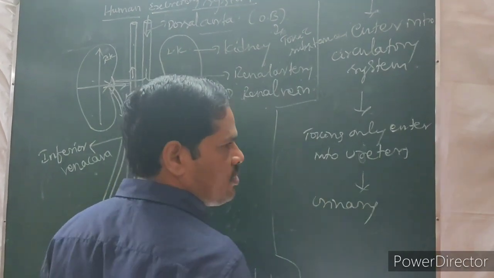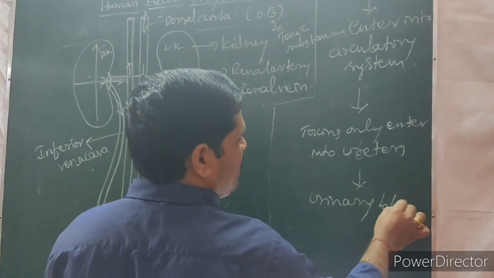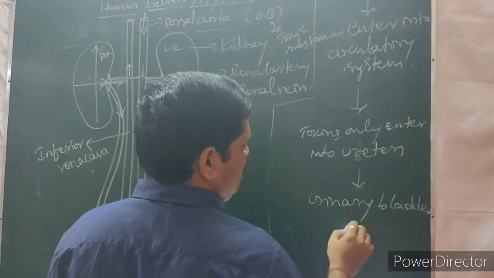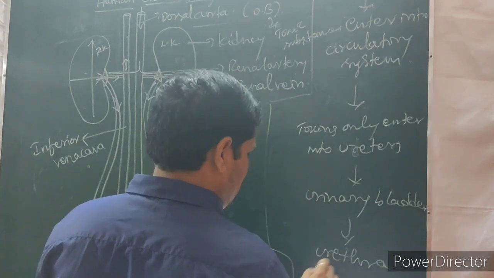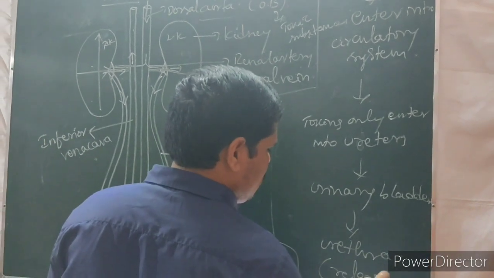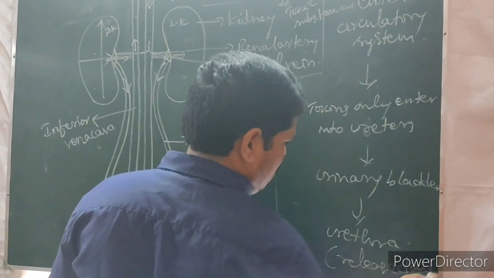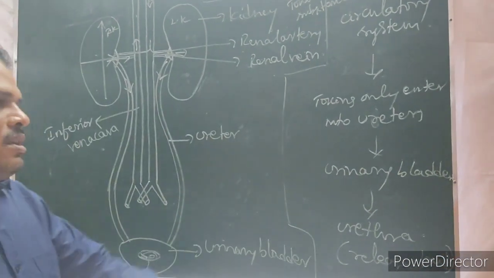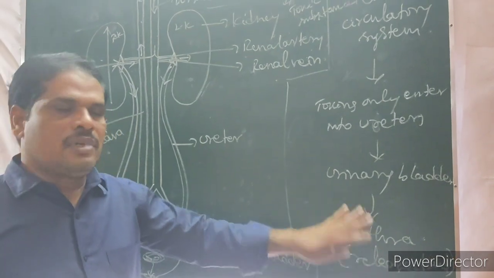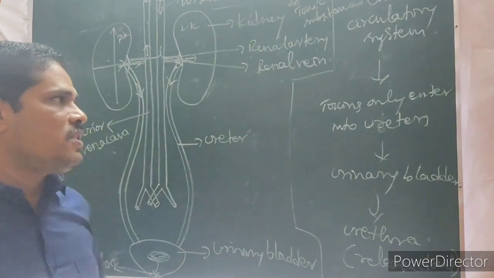Toxic substances reach the urinary bladder. Then urethra. Released out from the body of the organism into the atmosphere.